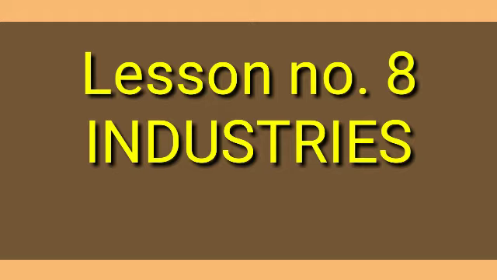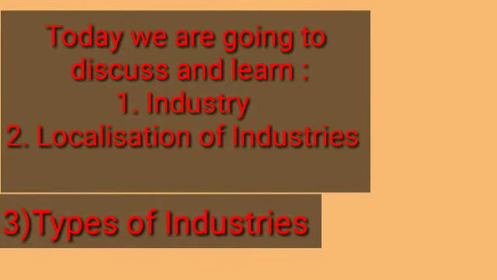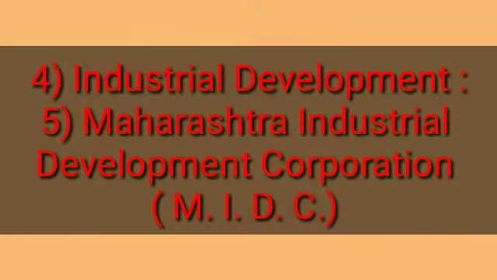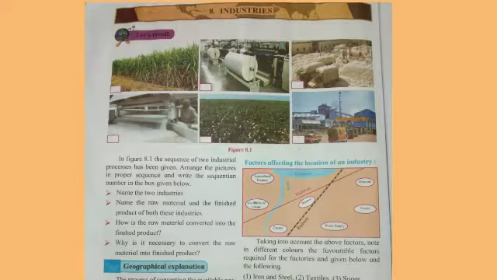Today, we are going to learn and discuss chapter number 8, Industries. In it, we will see the topics: first, industry; second, localizations of industries; third, types of industries; fourth, industrial development; fifth, Maharashtra Industrial Development Corporation, that is MIDC; sixth, information technology industry; and seventh, corporate social responsibility. Let us learn these points with the help of different activities given in the lesson.